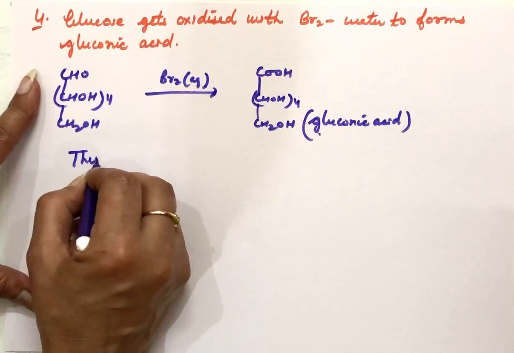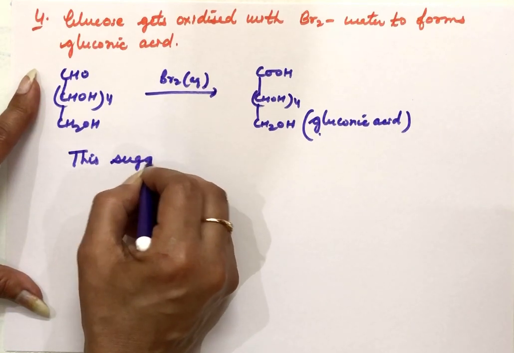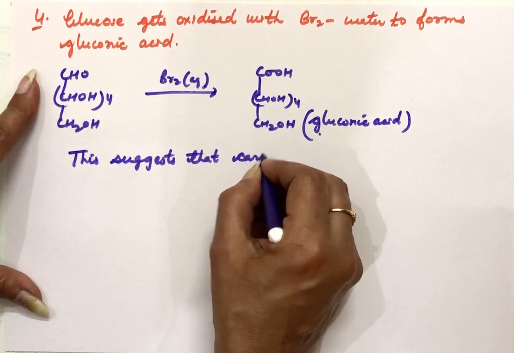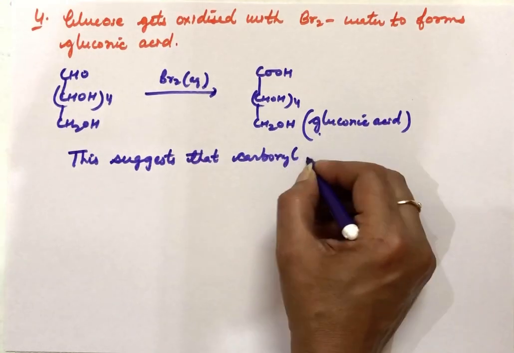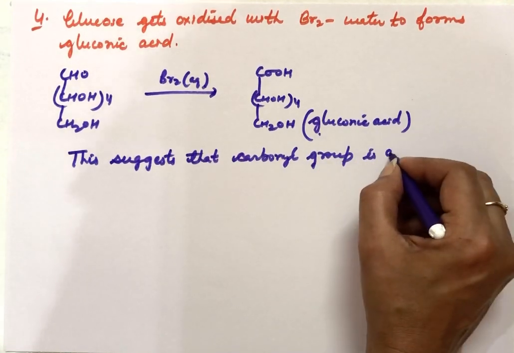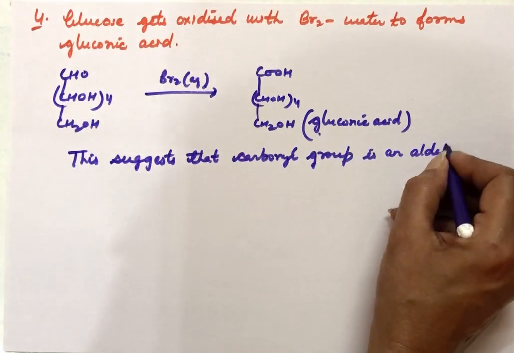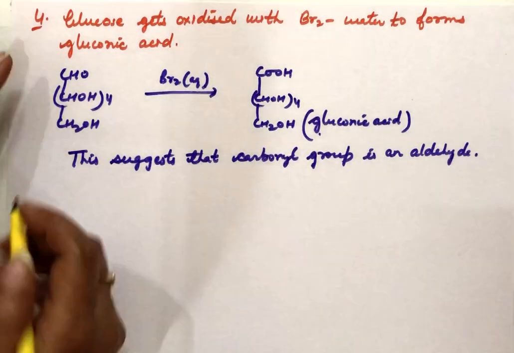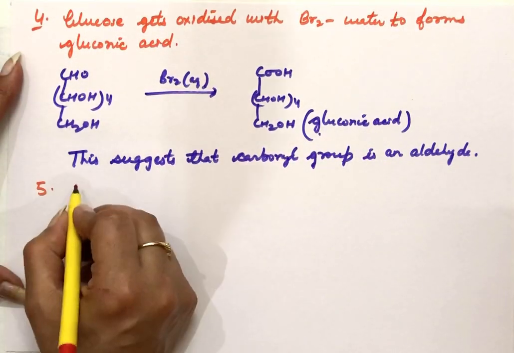So this reaction suggests that the carbonyl group is an aldehyde. Carbonyl group is an aldehyde. Next we have, when we do acetylation of glucose.